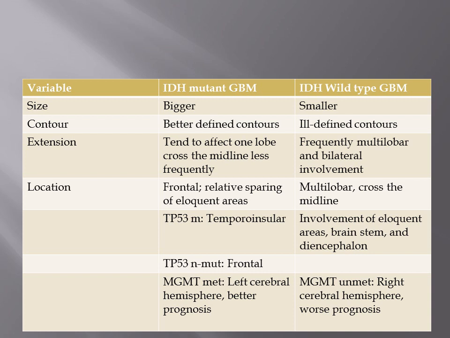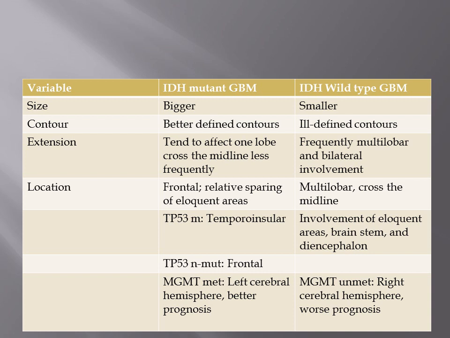As I have already mentioned, low-grade astrocytomas, that is diffuse astrocytomas and anaplastic astrocytomas which harbor IDH mutation, slowly progress to GBM, whereas those astrocytomas which don't show IDH mutation, called IDH wild type, rapidly degenerate to GBM and their biological behavior simulates GBM. There are differences in radiological appearance of IDH mutant GBM and wild type GBM.